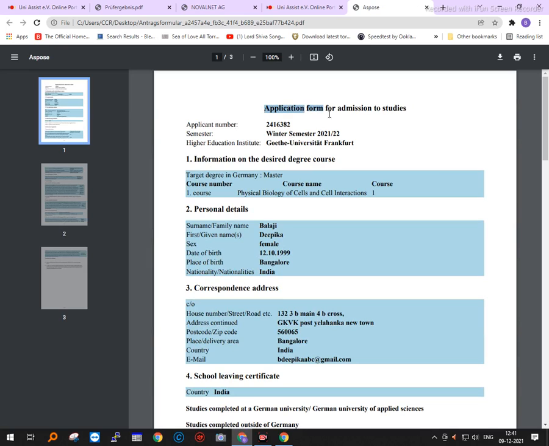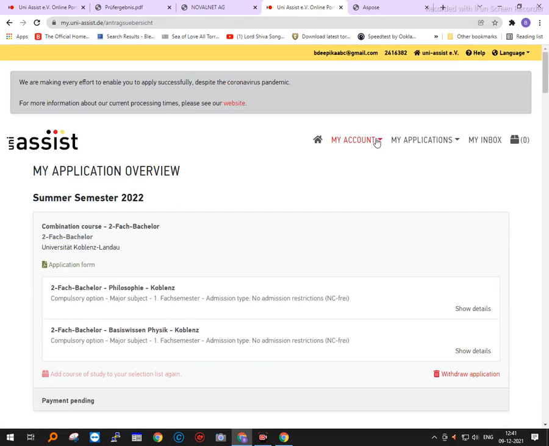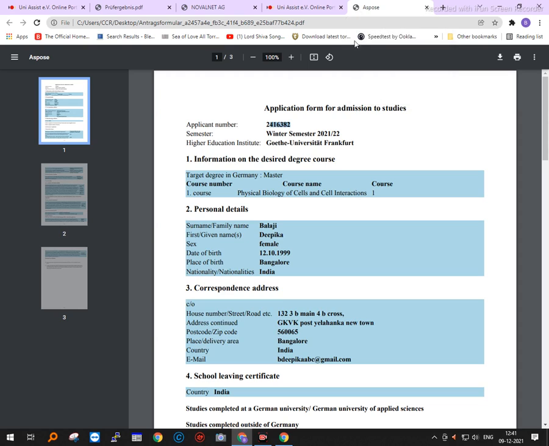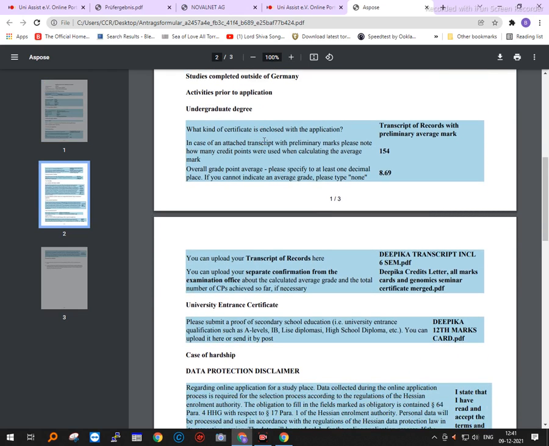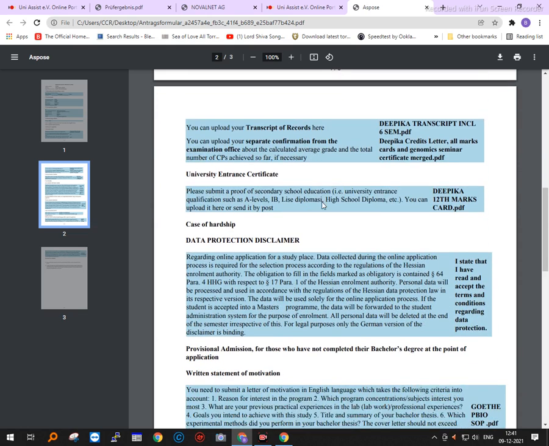So you can see here the application form of admission, the applicant number which is available here, 2416382 is the application number. Then what is the course, which semester you applied, which university you applied to, your personal details, and then what kind of certificates are enclosed, transcript of records, the average marks, what is your grade point that you have got.